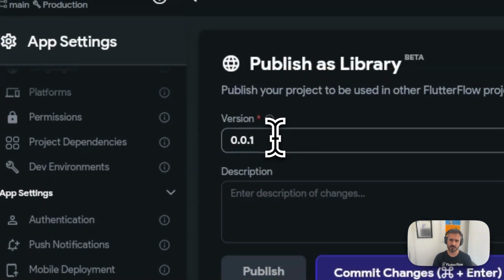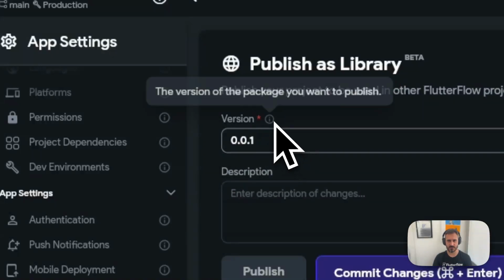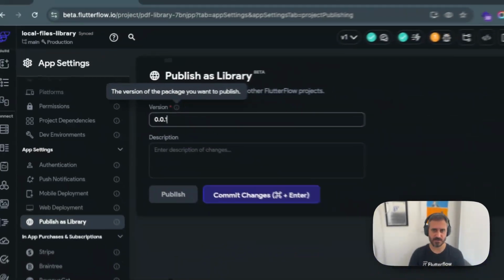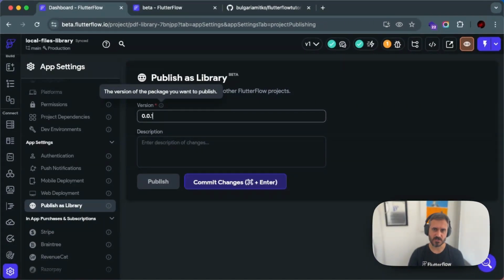First of all, what you need to do is write the version of the library. This is the default version 0.0.1, which, for me personally, is a great version. It's the version of the package you want to publish. They call it a package here, but for me personally, it's still a library. I'm not sure why they call it package.